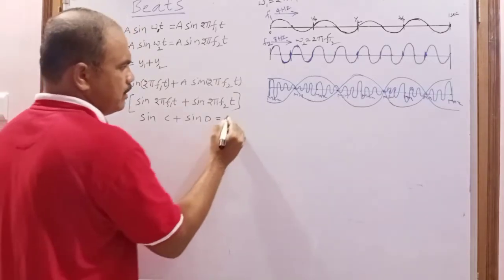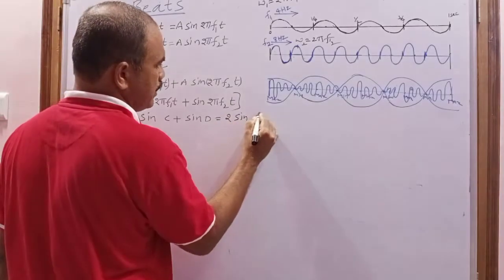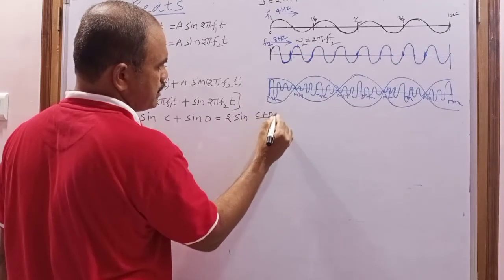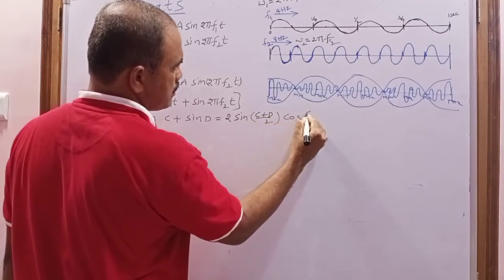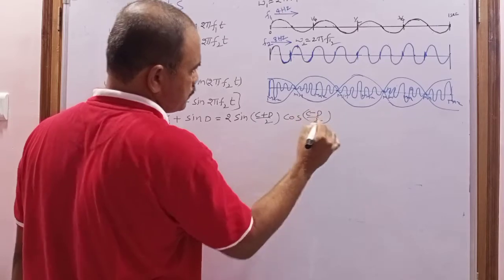It is 2 sin((c plus d) by 2) cos((c minus d) by 2).